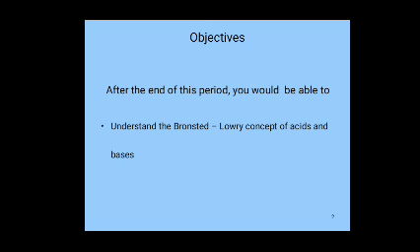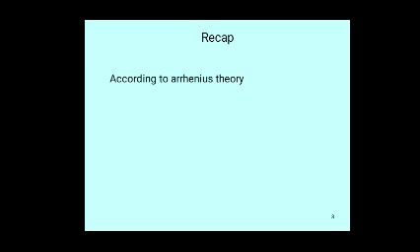In order to overcome the limitations of Arrhenius theory, Bronsted of Denmark and Lowry of England, in 1923, independently and simultaneously proposed a new theory of acids and bases. According to this theory, a proton donor is an acid and a proton acceptor is called a base. So this theory is also called the proton theory. This theory depends only on the proton. Proton means H+ ion.